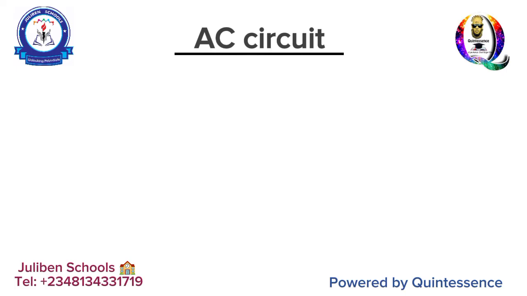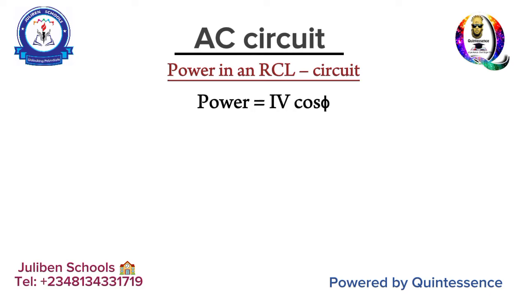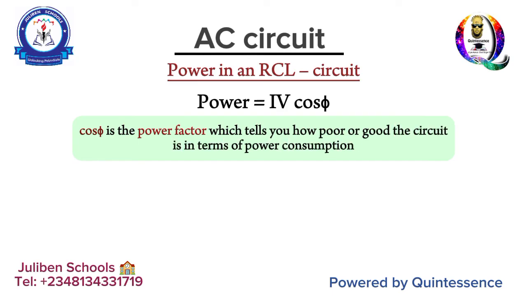So that takes us to the 16th fact, which is power itself. Okay, first, power in an AC circuit is simply the product of current, voltage, and cos phi. Cos phi is simply the power factor rating. And that power factor rating determines how poor or how good a circuit is in terms of power consumption.